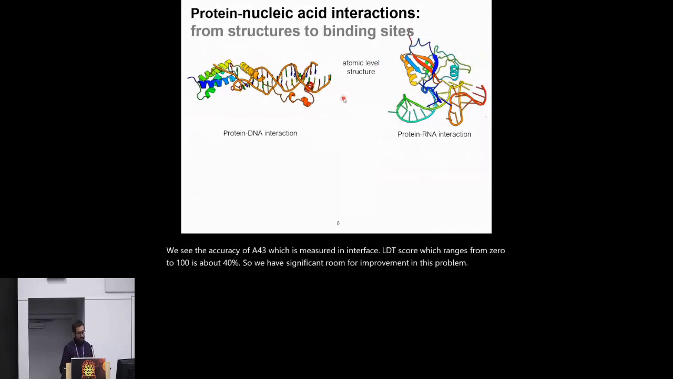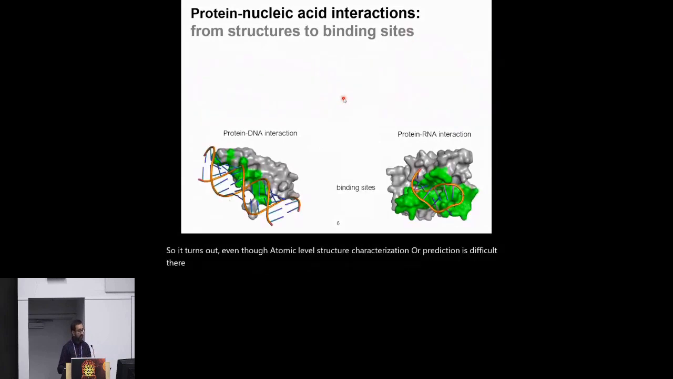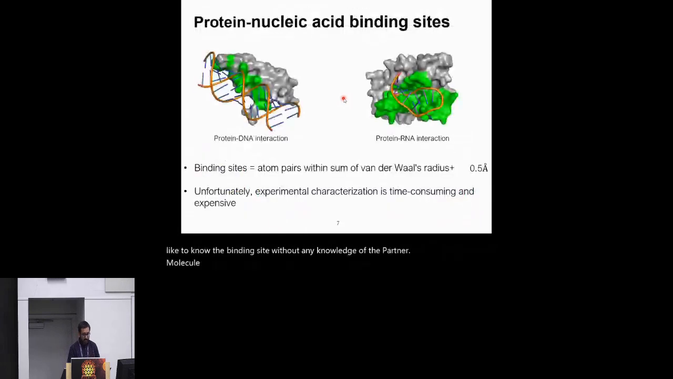So it turns out even though atomic level structure characterization or prediction is difficult, there is a coarser grained version of this problem, which is also the focus of this work, the binding site prediction, where we are just interested in characterizing the binding site of protein DNA or protein RNA molecule. Here I'm showing the protein in surface representation in gray, where the binding sites are annotated in green. Ideally, we would like to know the binding site without any knowledge of the partner molecule, the partner nucleic acid.